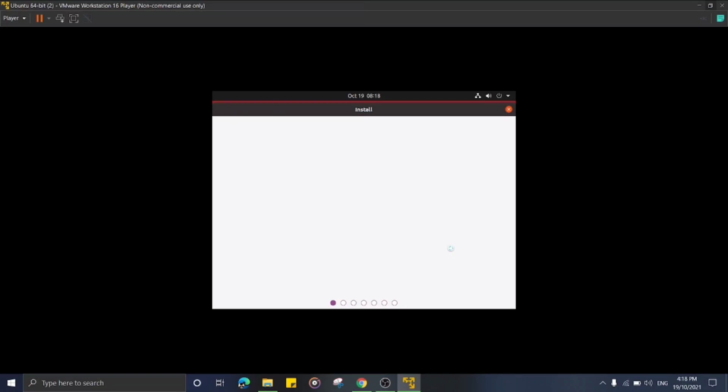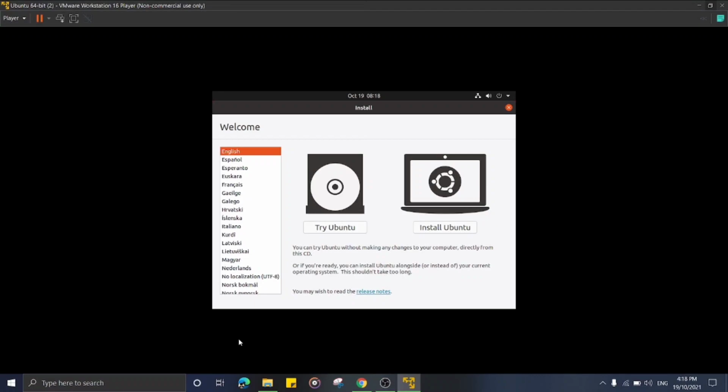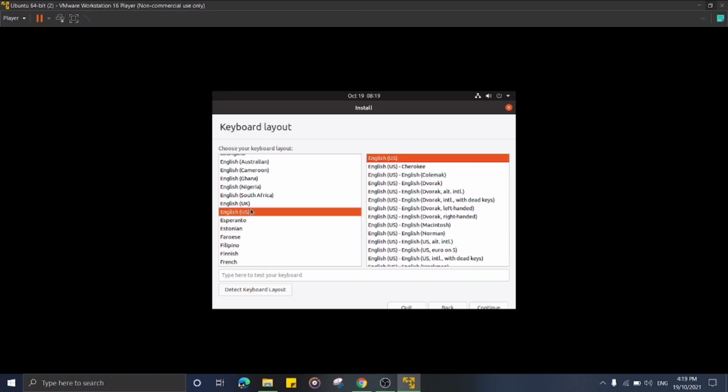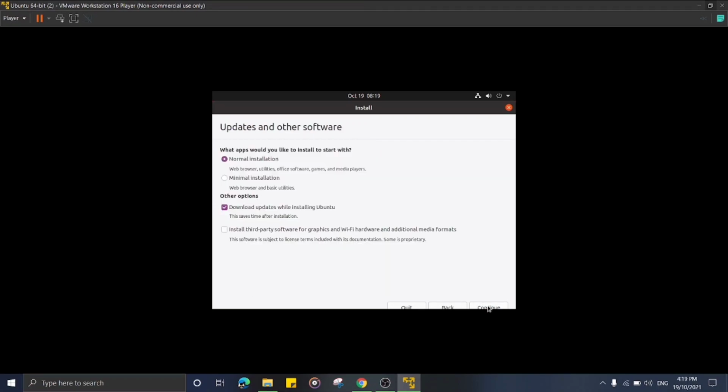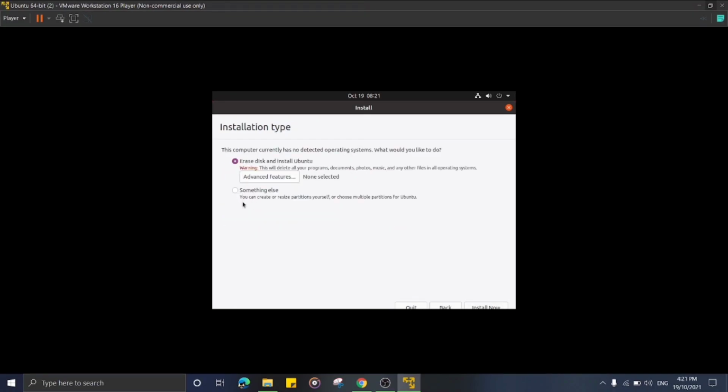And now just click install Ubuntu, and I use English for keyboard layout, and just click continue. No need to do anything, and just click continue. And now you have to click something else to create or resize partition yourself. Just click continue.